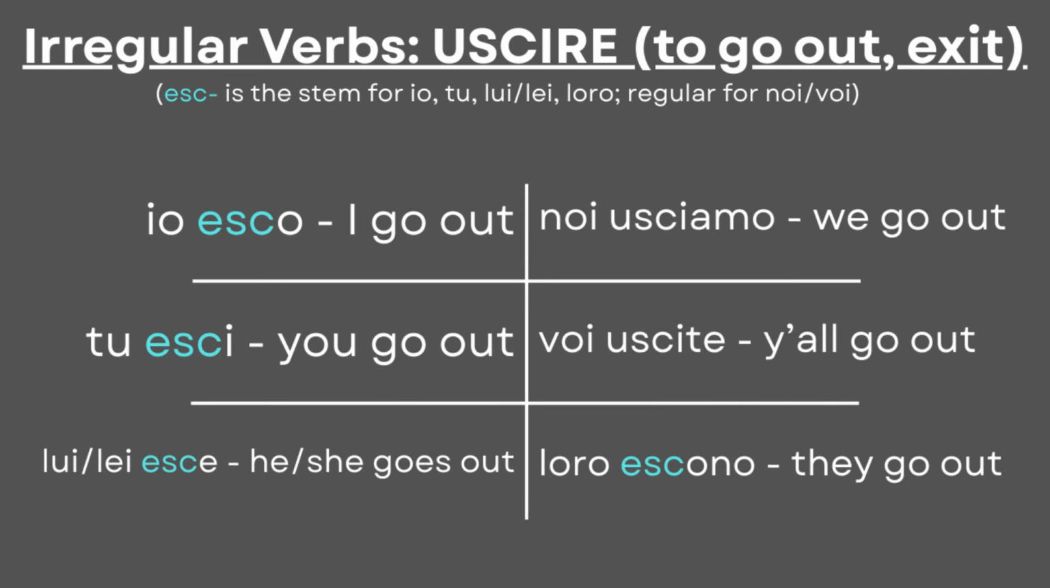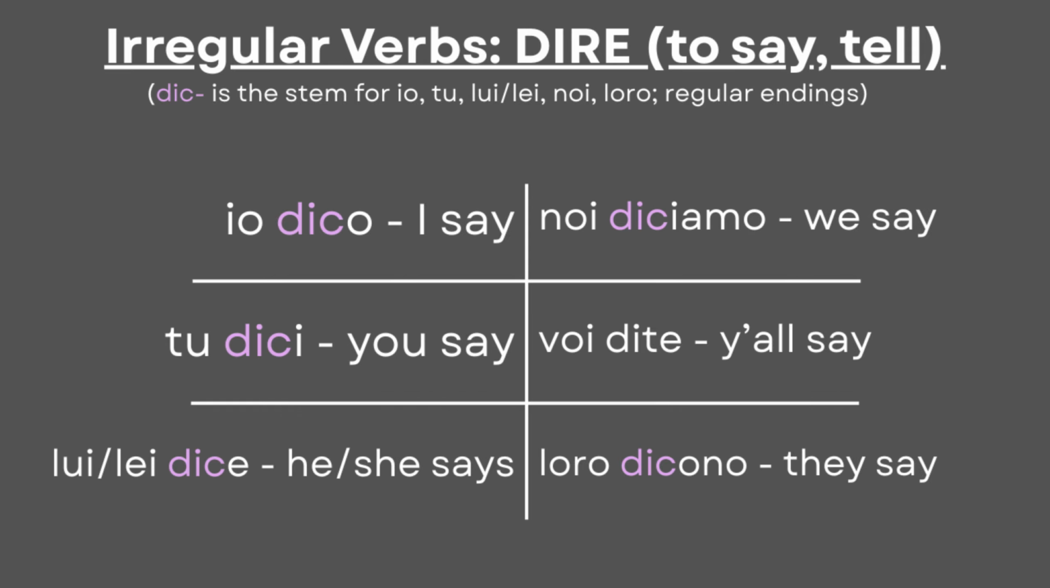On the other hand, the verb dire will have a stem of dic, also in io, tu, lui, lei, noi, loro, while remaining regular for voi. Io dico. Tu dici. Lui, lei dice. Noi diciamo. Voi dite. Loro dicono.